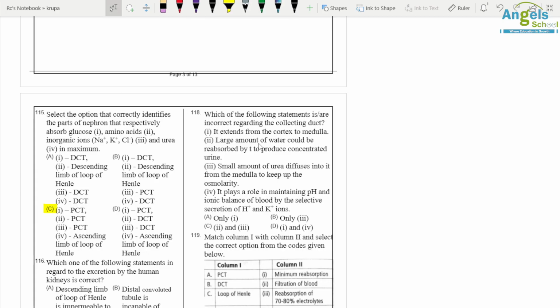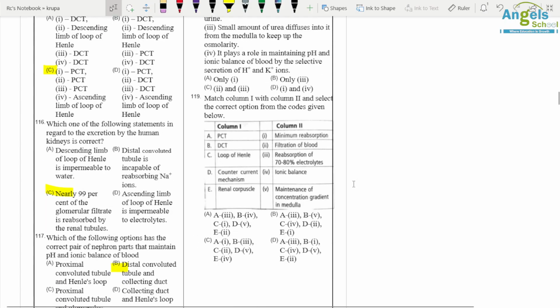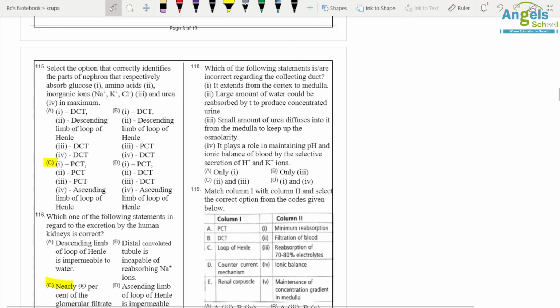Then a small amount of urea diffuses into it from the medulla to keep the osmolarity. And it plays a role in maintaining the pH. Okay, so here statement B is incorrect. Sorry, option B is incorrect.